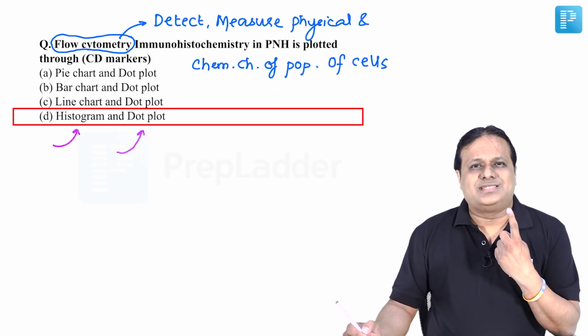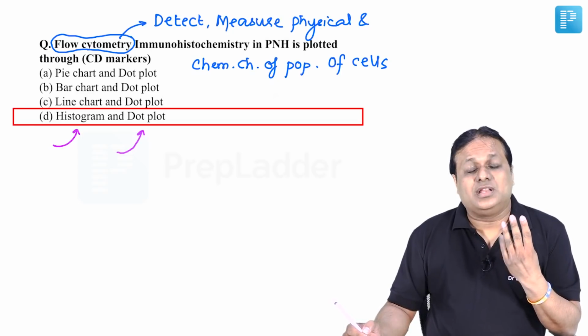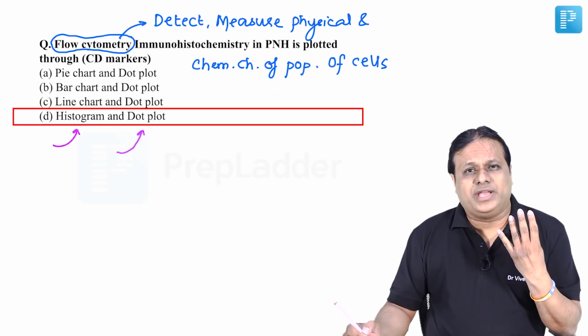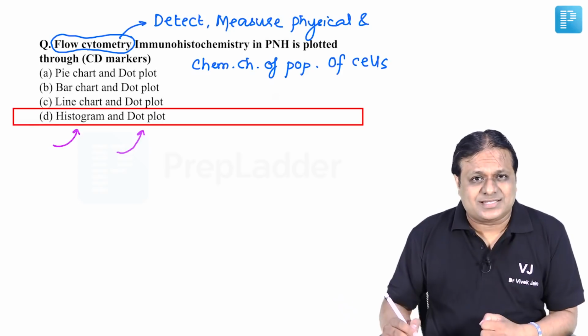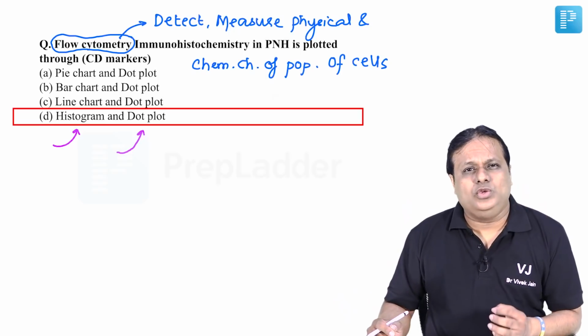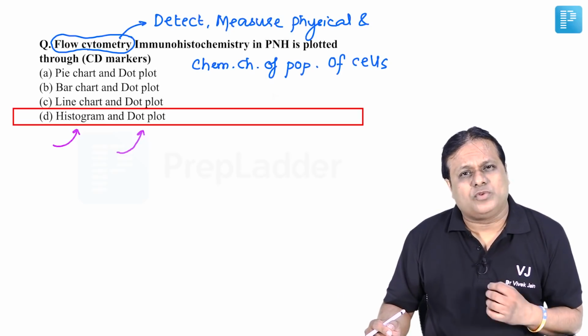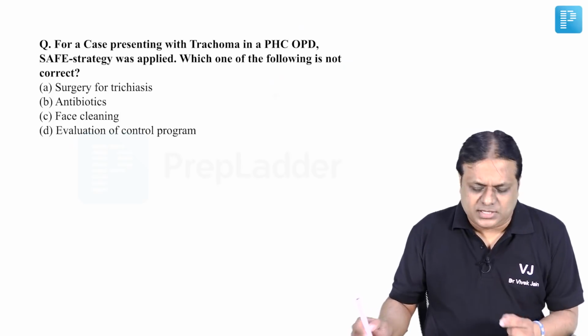Number 1, cell counting. Number 2, cell sorting. Number 3, finding out cell characteristic and function. Number 4, detect microorganism. Number 5, detect biomarkers. And number 6, detect protein engineering. Number 7, it could also be used to detect neoplasms of the blood. Friends, this was one of the easiest questions of the paper, repeated many times earlier in your exam.